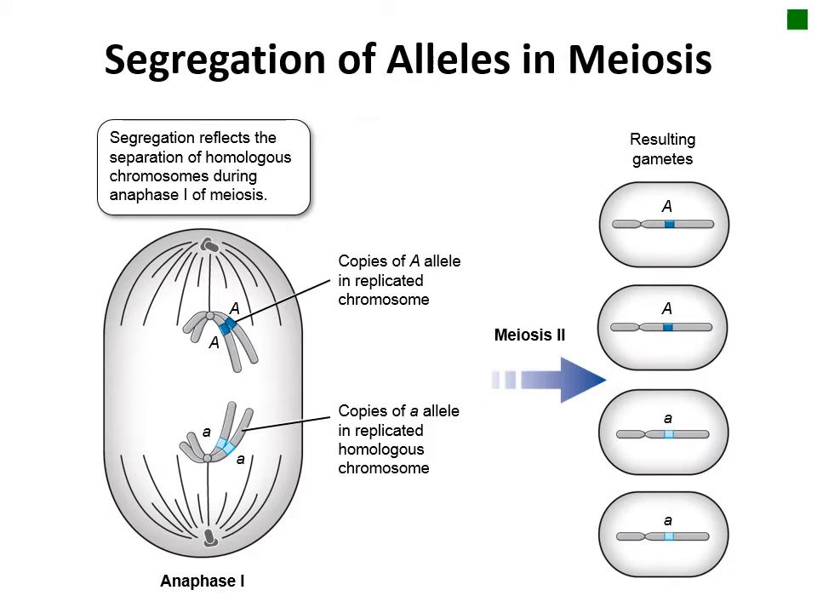The segregation of alleles reflects the separation of maternal and paternal chromosomes in meiosis I, when the homologous chromosomes separate in anaphase I, and each chromosome goes to a different pole, eventually entering separate gametes.